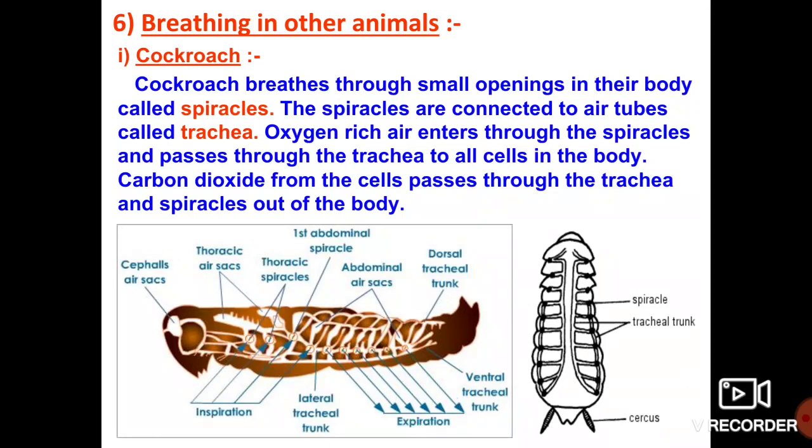Which means, just like in the human body we have a separate respiratory system, in which the nostrils play a major role for inhalation and exhalation of air, right? In the same way, the spiracles and trachea play a major role for breathing in and breathing out of oxygen and carbon dioxide gases in the cockroach. I hope you understand how the process of respiration takes place in the cockroach.